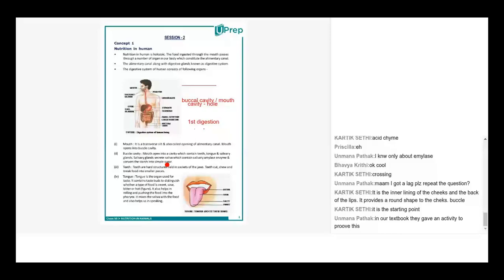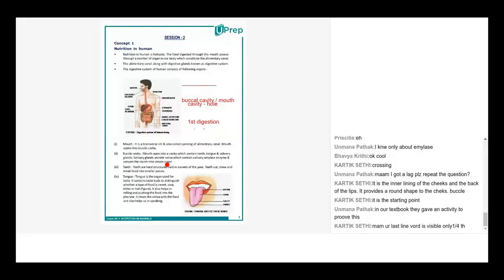For example, if you're having bread, in your buccal cavity, first with your front teeth, you're actually tearing the bread, right? And then after that, with your premolars and molars, you're chewing it, and all this happens so fast.